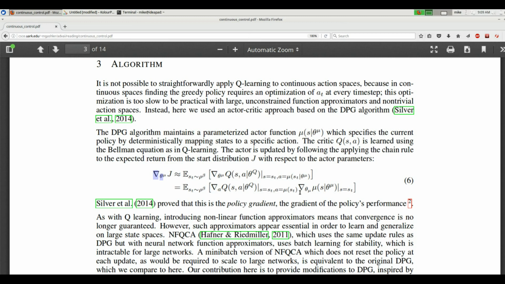So given the weights of this model, there's some distribution of states, and we're going to suggest that this mu represents that probability distribution. So if you think of a distribution as a function, what comes after the pipe is the input, and what comes before the pipe is the output. We're kind of saying how the states are distributed according to the current weights of the actor model. And that's what this mu distribution is.